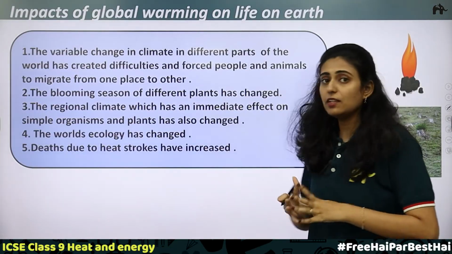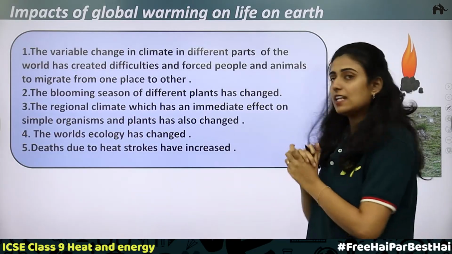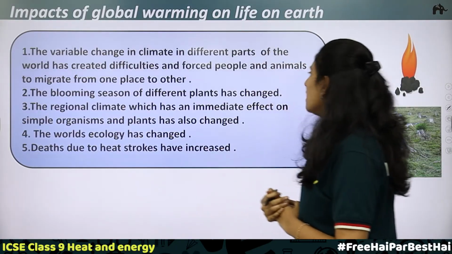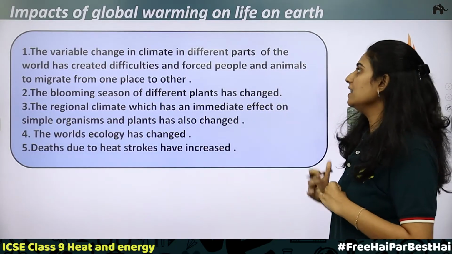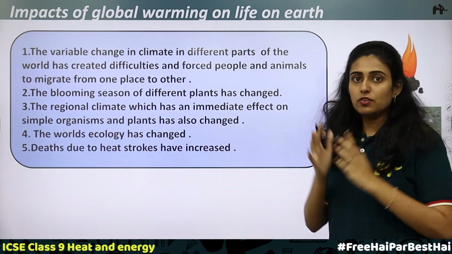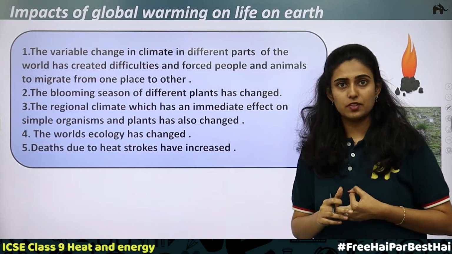So we can say that global warming is causing a very big impact on life on Earth. First, the variable change in climate in different parts of the world has created difficulties and forced people and animals to migrate from one place to another. So we know the different seasons: winter season, summer season, rainy season, spring season.